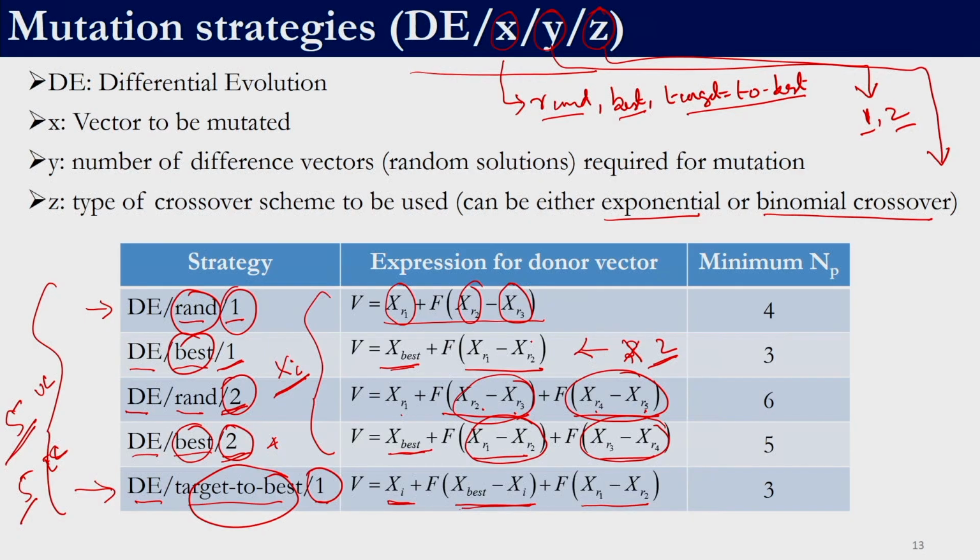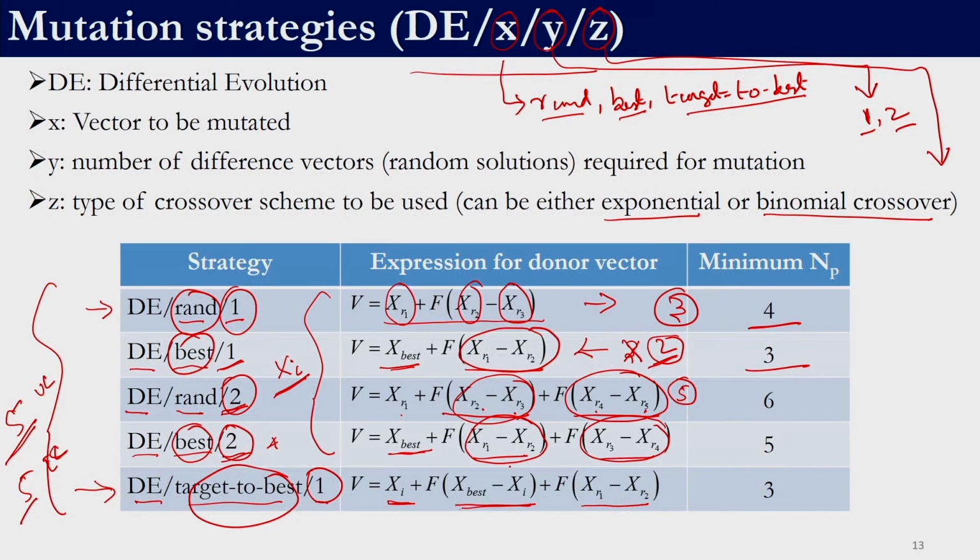So, if you analyze this, in this case we need 3 random solutions. Obviously, if we need 3 random solutions, we require the minimum population size to be 4. In this case we require 2 random solutions. So, in that case the minimum number of solutions that we require in the population is 3. Here we have 5 randomly selected solutions, right.